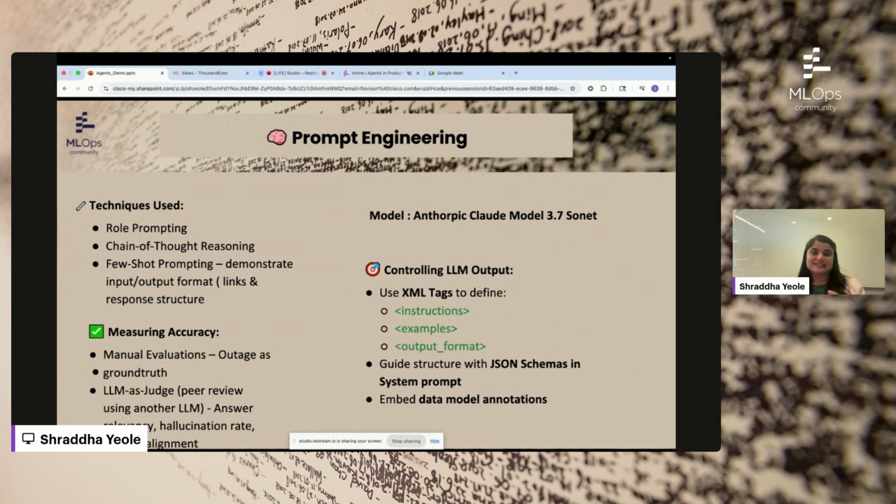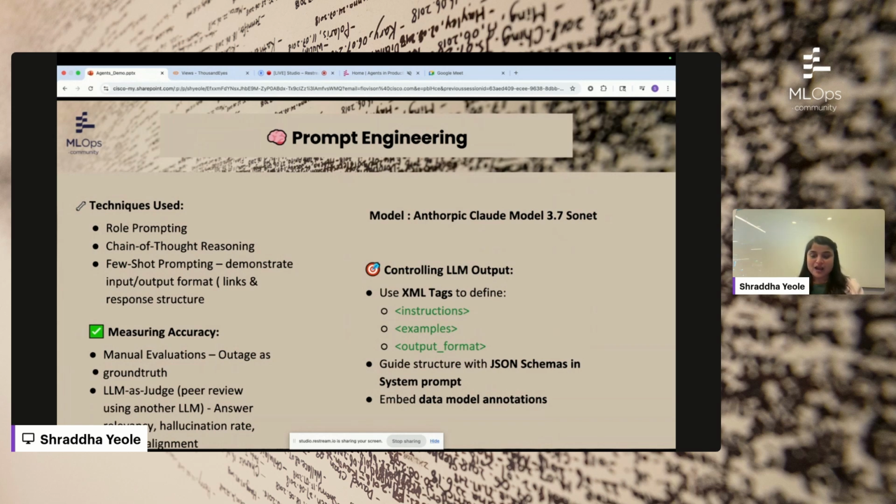We really invested some time understanding how we can employ chain of thought reasoning, which gives the domain expertise while resolving the step by step analysis. We worked very closely with solution analysts or subject matter experts who helped us form this chain of thought prompt reasoning. We also included some few-shot prompting where we demonstrated what the input and output should look like. For example, to give the full domain analysis, the user should be able to click on the links very quickly, and what response structure you should adhere to. So these were the few prompt related techniques which helped us.